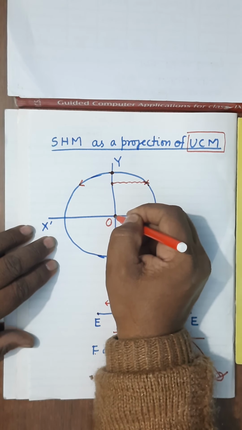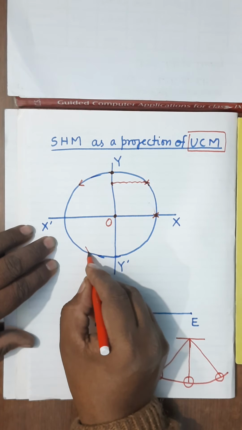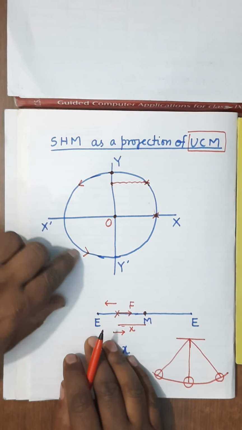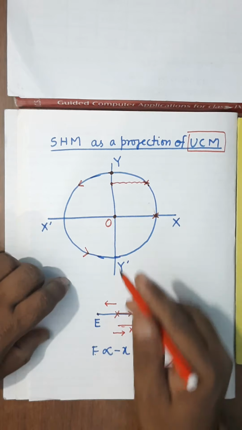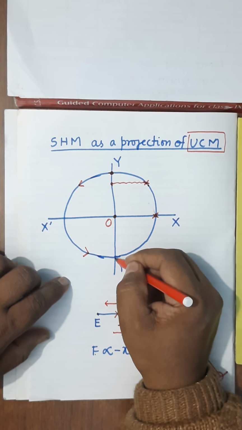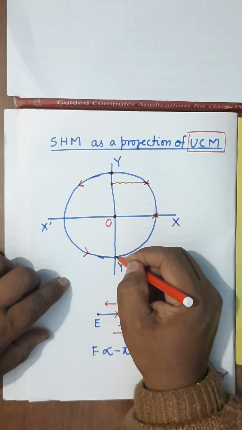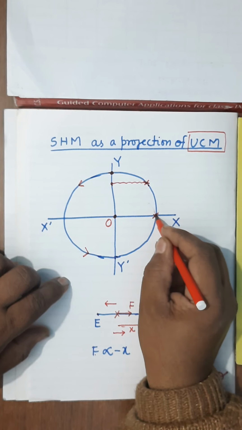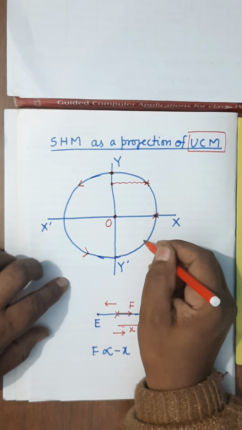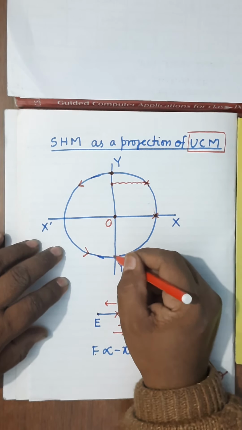From Y to O. When the particle moves from X dash to Y dash, the foot is moving from this end to this end. And then when it is moving in this direction, the foot is moving in what direction? It is Y dash to O. It is clear.